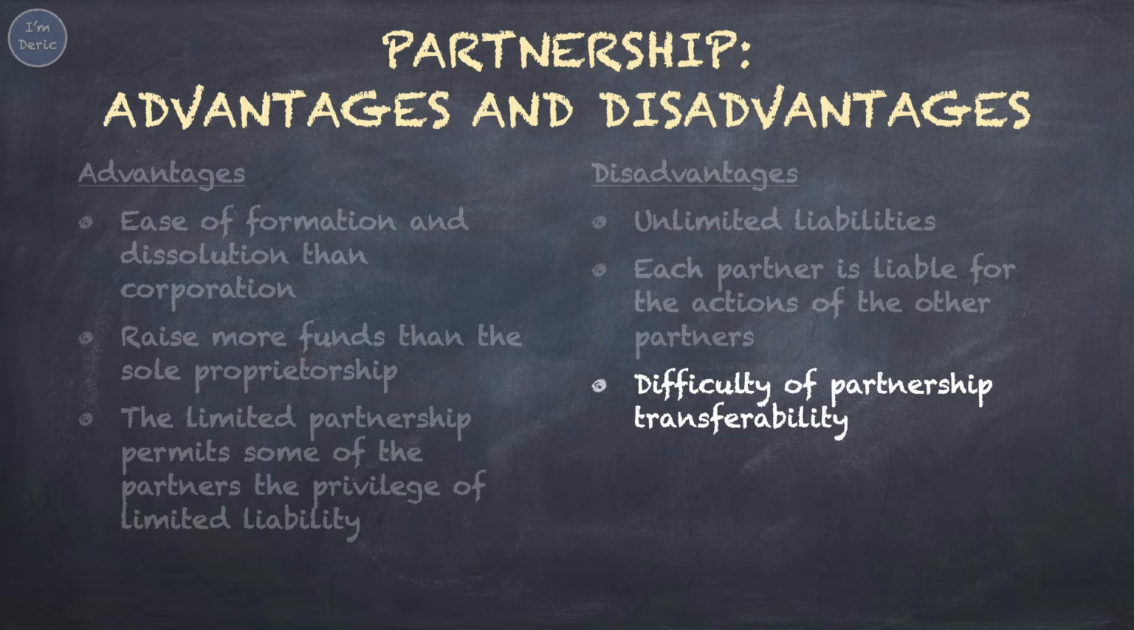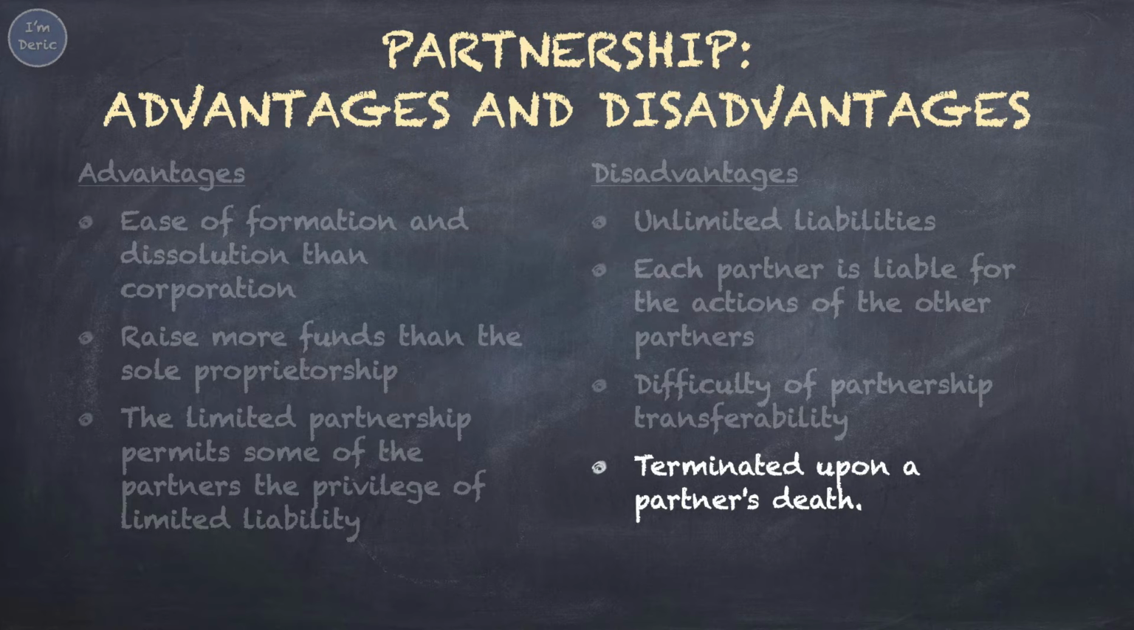Another difficulty is about partnership transferability. If you are not happy with other partners, you cannot simply transfer your partnership to another person. The only way is to end the business. About the termination of partnership, let's say your business has 3 partners. If one of the partners dies, becomes bankrupt, withdraws, or becomes insane, the partnership is considered terminated.